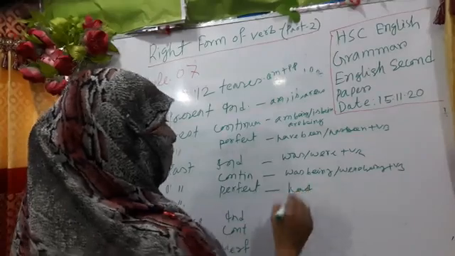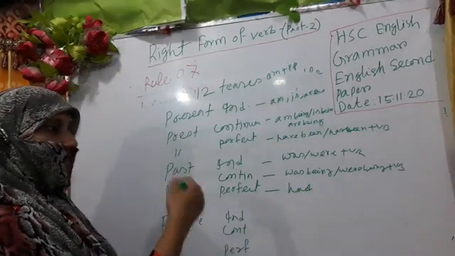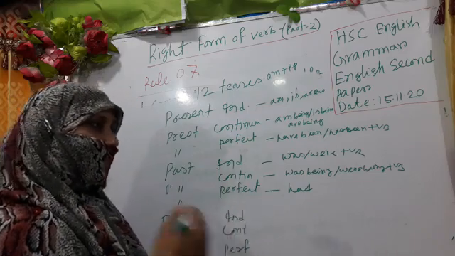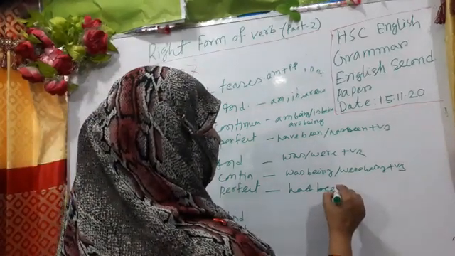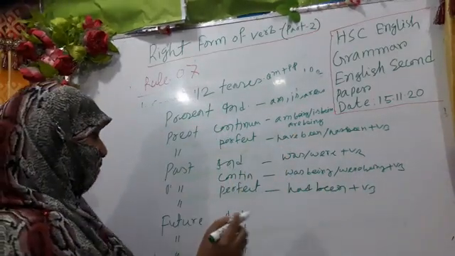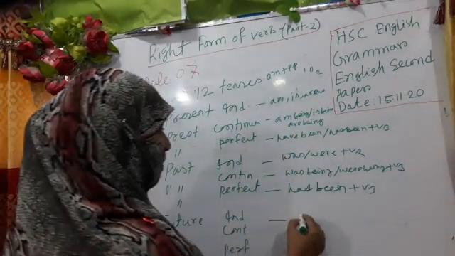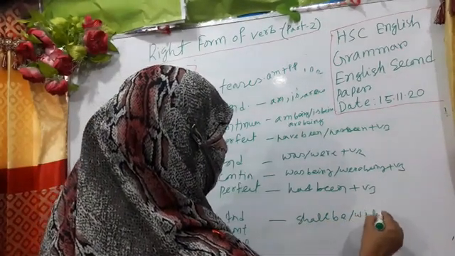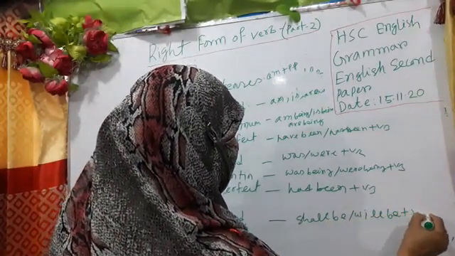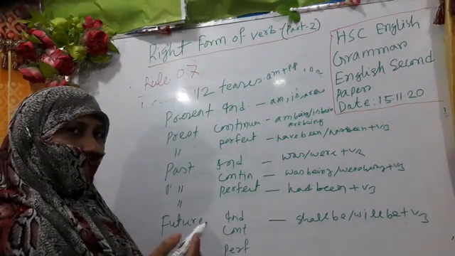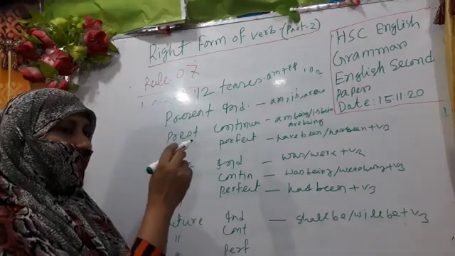Had been, actually present perfect has have, and in a similar way, past perfect we have to use had, okay? Had been plus V3, okay? According to the changing of the voices. And in future indefinite tense, shall be, will be plus V3. My dear learners, you know this, but today I am repeating this because it is actually